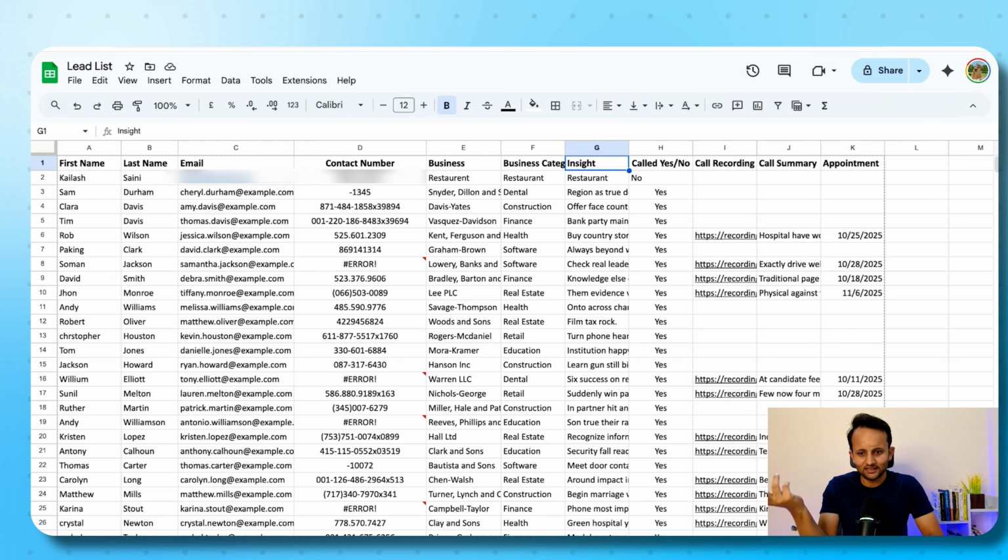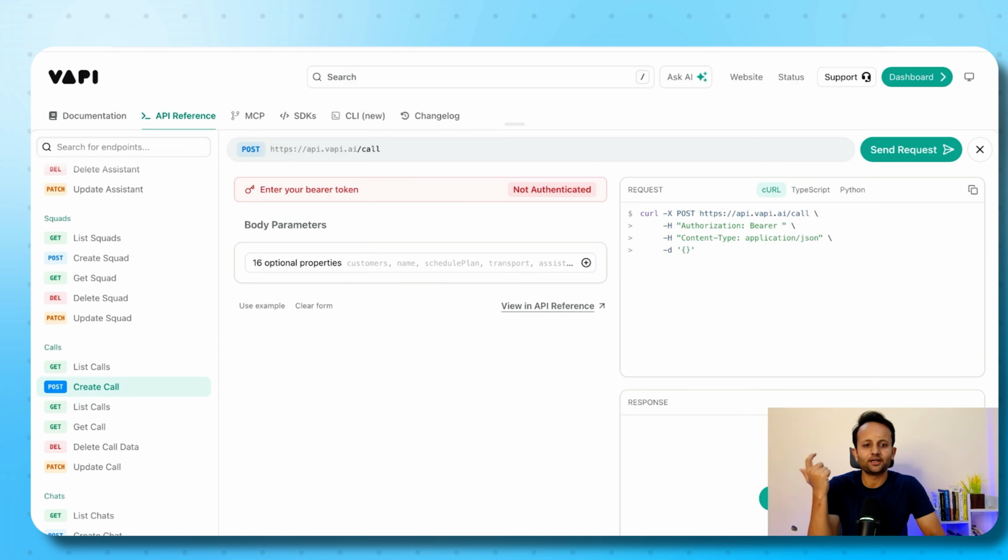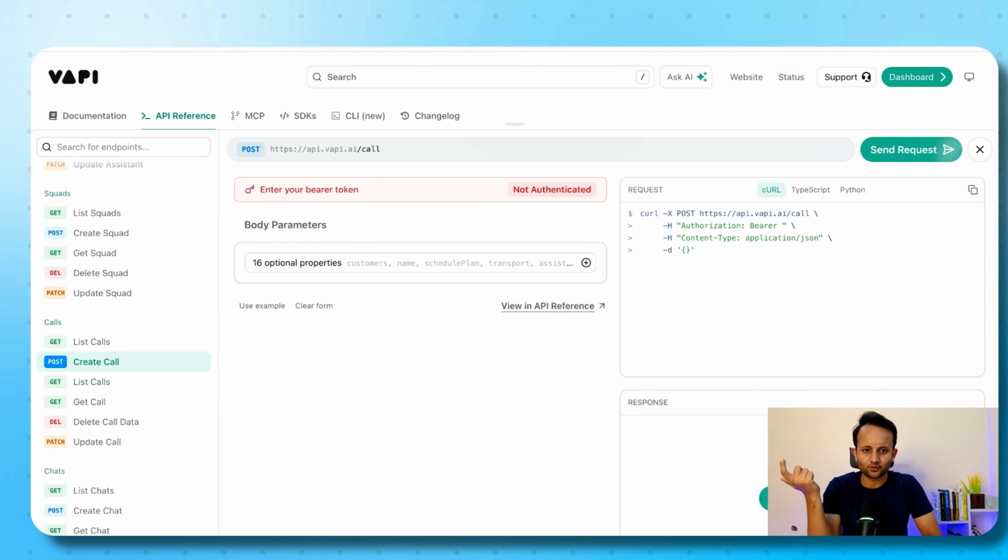Now I have this lead list which I have scraped from Apollo for the demo. Now you need to come to create a call. As you come to this document, this is a Vapi document, and they have mentioned how you can create a personalized call. As you come here, you will need to go to this part. This is the first documentation. Then you will need to see this body parameter.